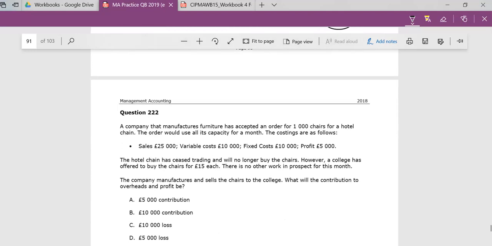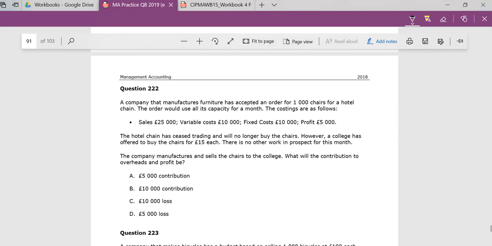Let's look at 222. Interesting question, but just watch it carefully. Currently, in terms of contribution, you have the opportunity to make £25 on each unit, and each unit will cost you £10, because it's 10,000 over 1,000. So that's £10, the current situation. So you can get a potential contribution of 15. But then something's gone wrong and that's not going to happen.